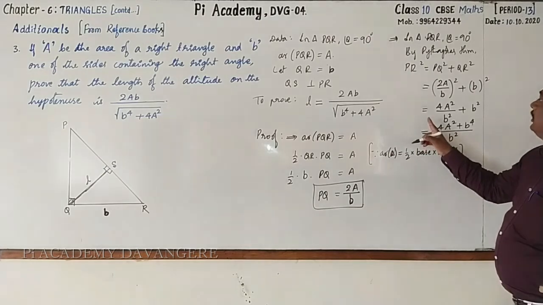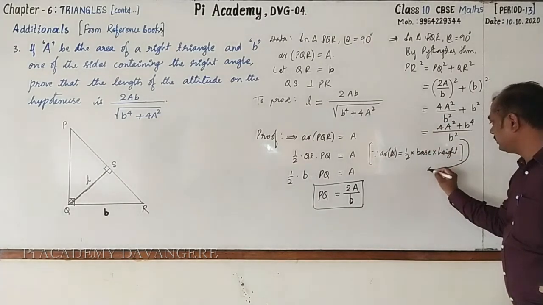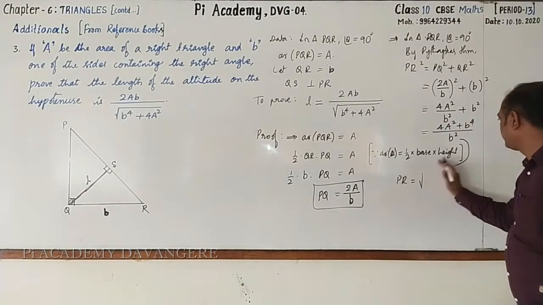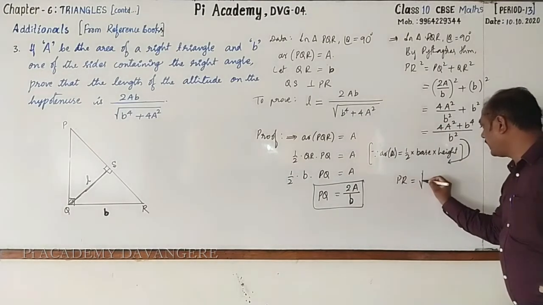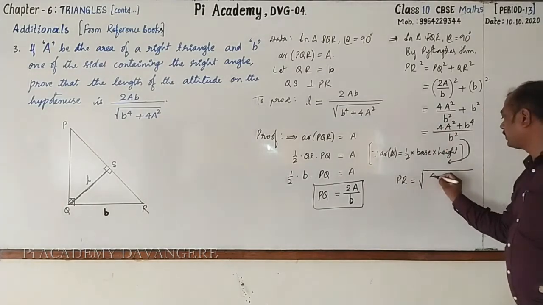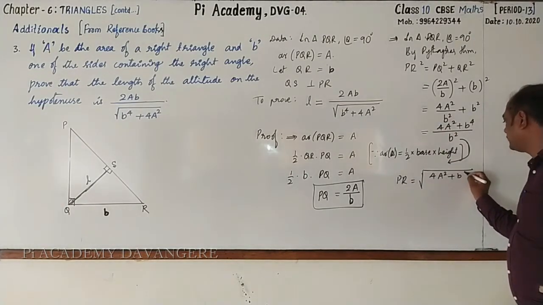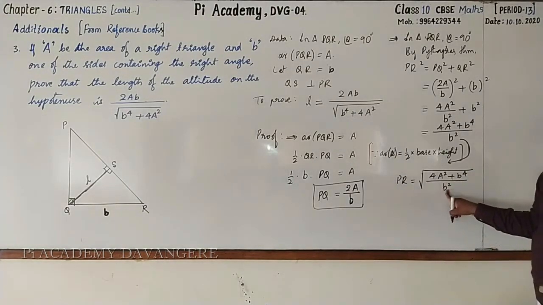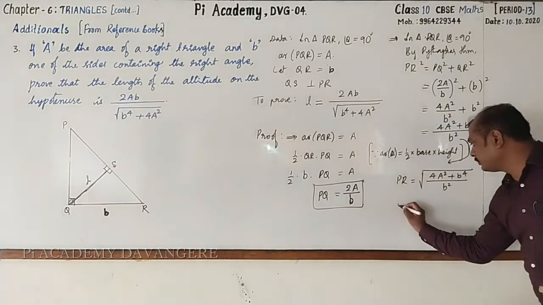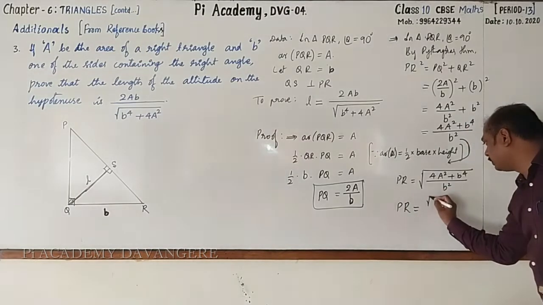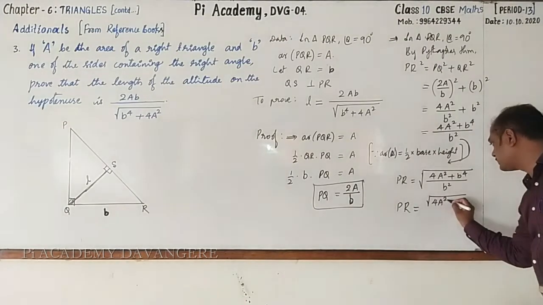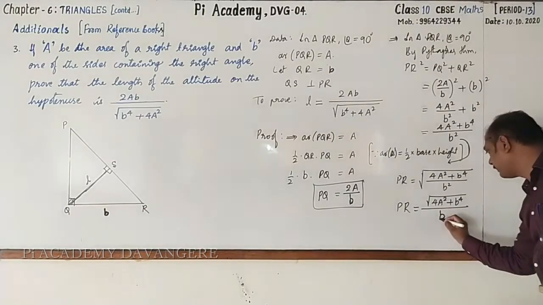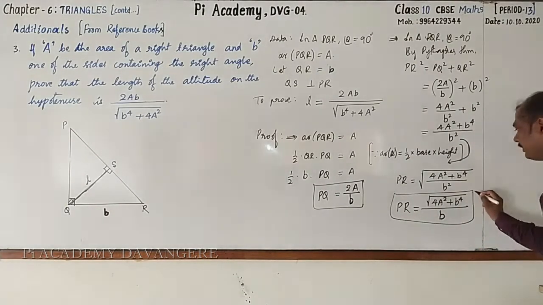Followed? Now, here I am continuing. We want PR. PR is equal to square root of 4A square plus B raised to the power 4 by B square. Then square root of B square is just B only. Hence we can write PR equal to square root of 4A square plus B raised to the power 4 whole divided by B. Hope that you have understood.